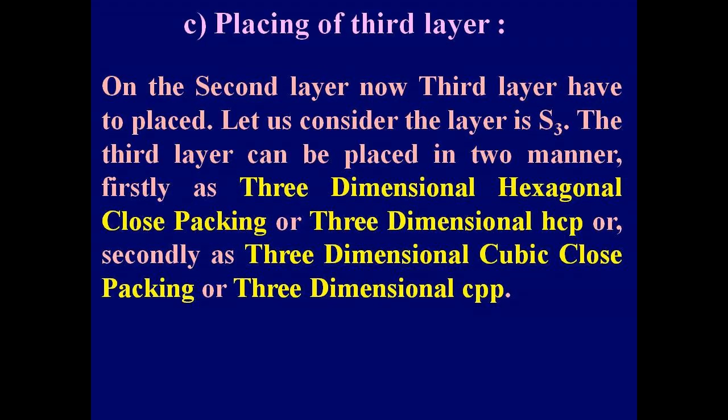C. Placing of third layer. On the second layer, now the third layer has to be placed. Let us consider the layer is S3. The third layer can be placed in two manners. Firstly, as three-dimensional hexagonal close packing or three-dimensional HCP, or secondly as three-dimensional cubic close packing or three-dimensional CCP.